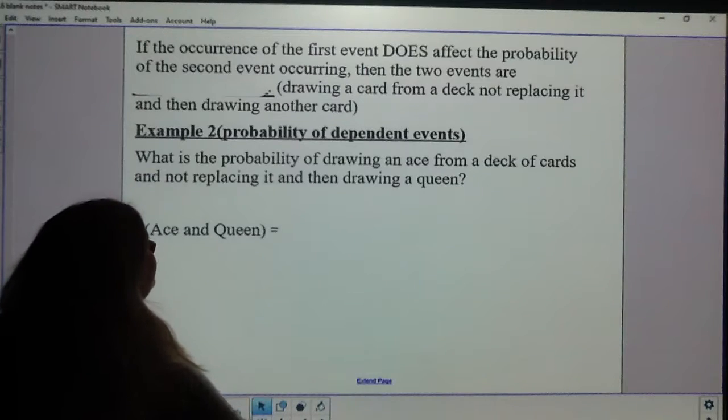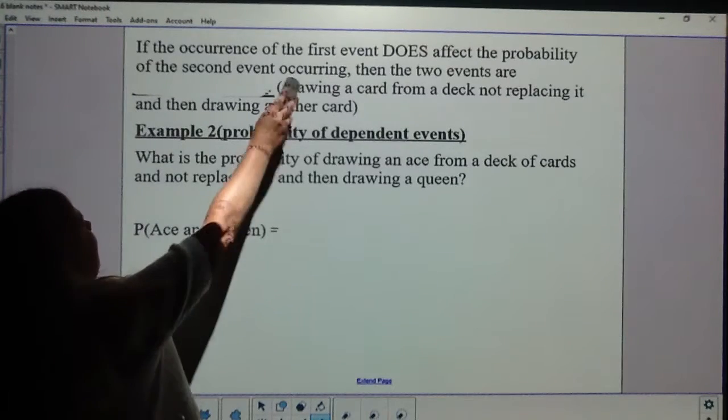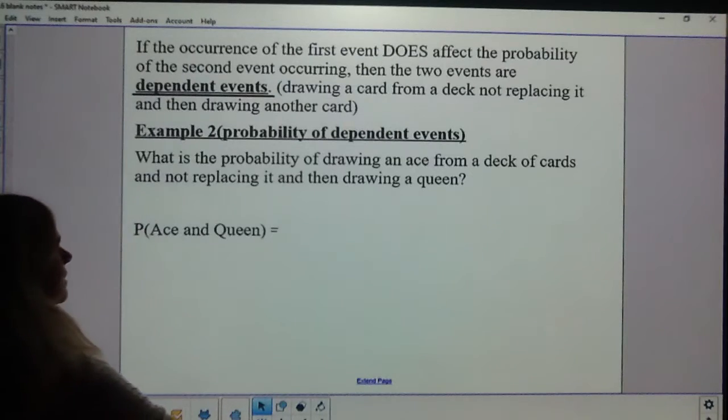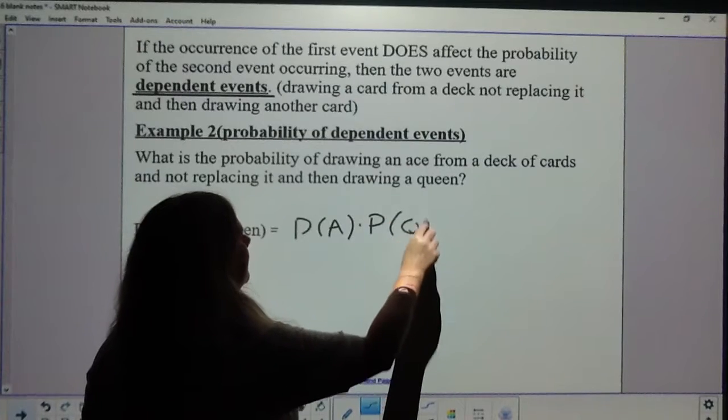If the occurrence of the first event does affect the probability of the second event occurring, then instead of independent, they are dependent events. An example would be I'm drawing a card from a deck of cards, and then I'm not replacing it, and then I'm drawing a second card. It's dependent on what the first card is. That's why it's dependent. So what is the probability of drawing an ace from a deck of cards and not replacing it, and then drawing a queen? So I want the probability of an ace times the probability of a queen.